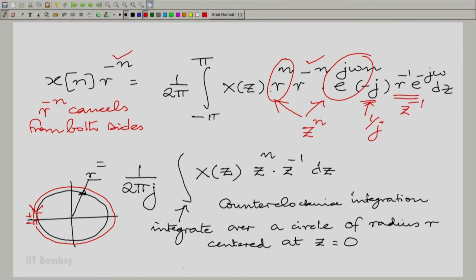In fact, now we can invoke our knowledge of complex analysis. If you want to integrate on the circle, you can also integrate over any other contour which can be joined to that circle in such a way that between these contours there is no singularity. And where does this circle lie? The circle lies in the region of convergence. So, in fact, we chose the particular closed contour in the region of convergence given by a circle of radius r, but we could choose any closed contour in the region of convergence. That is the more general choice of contour.